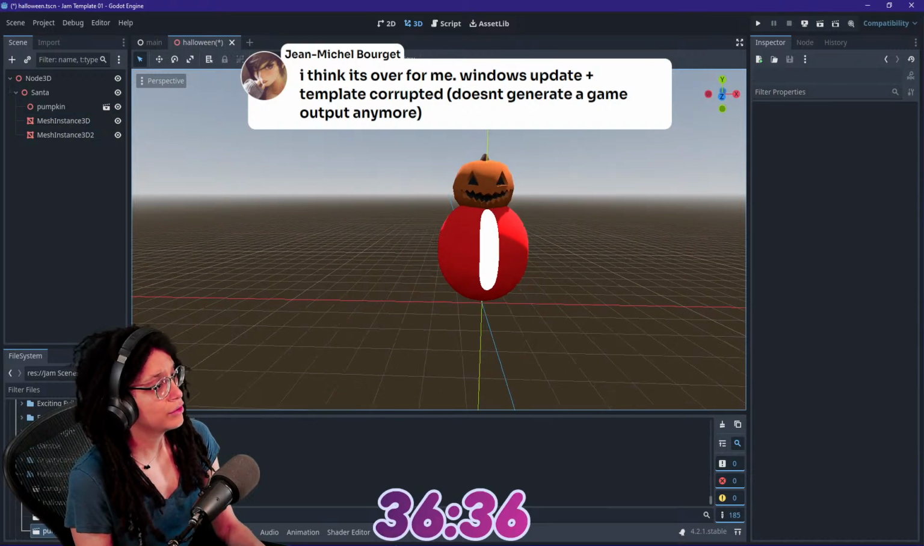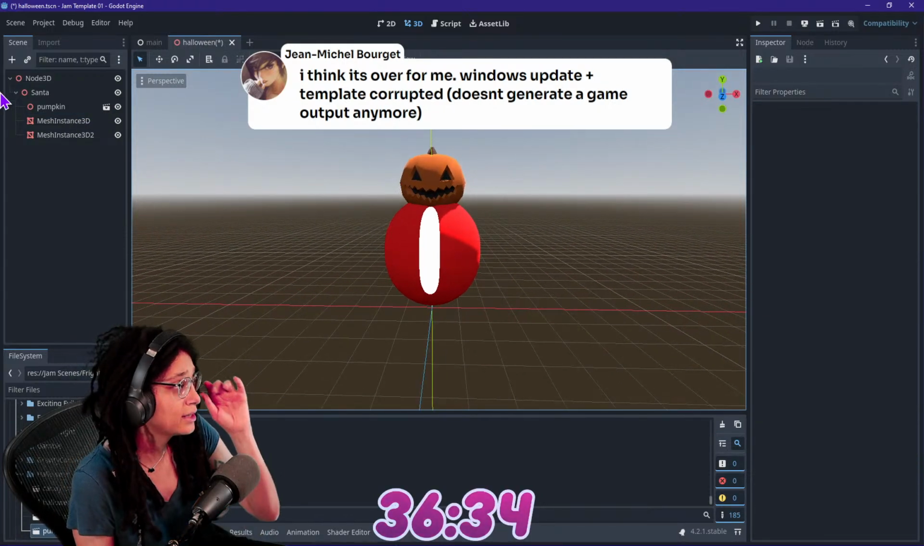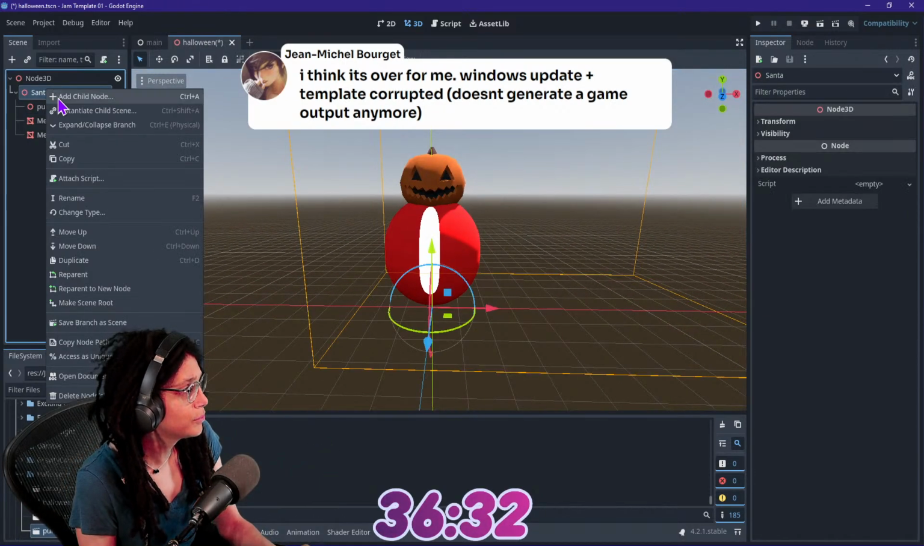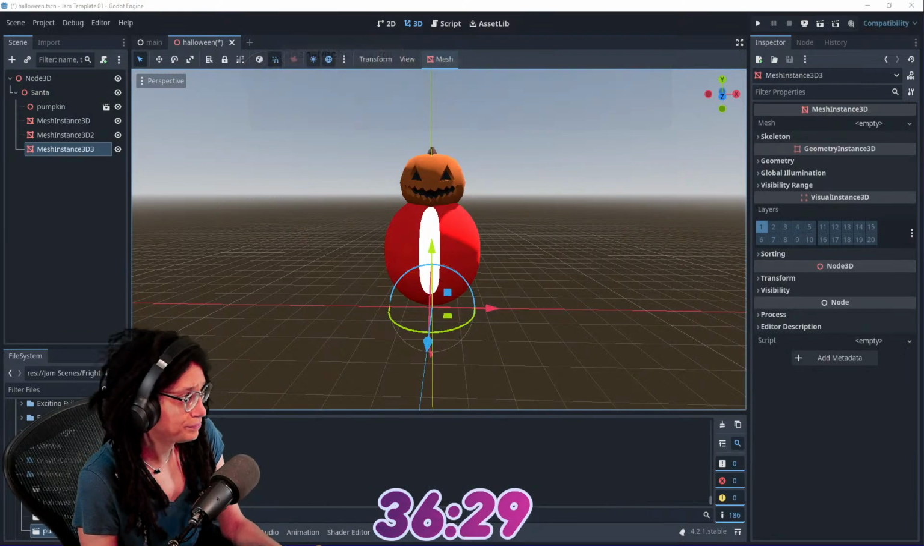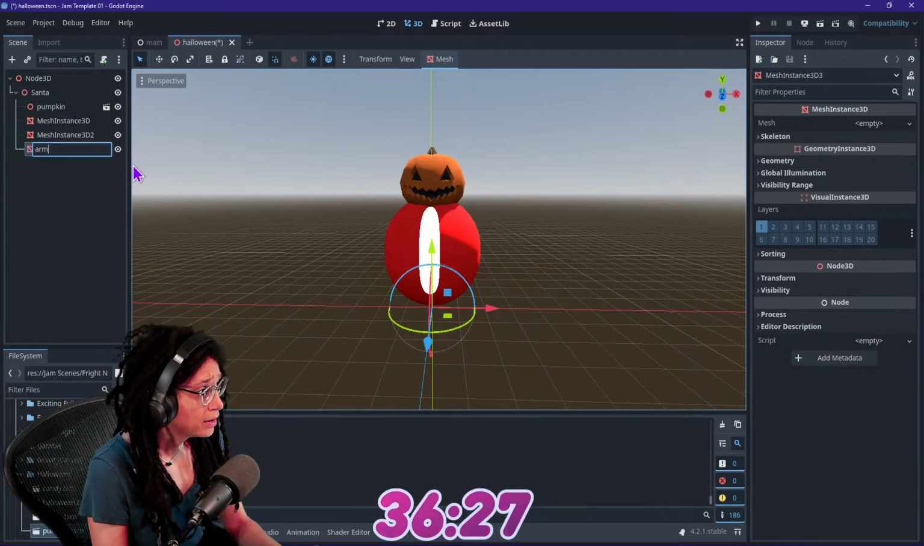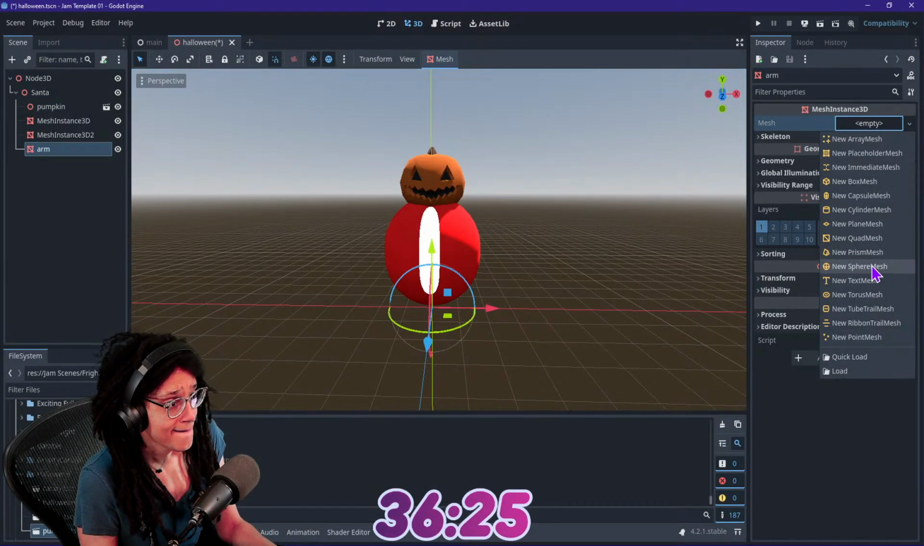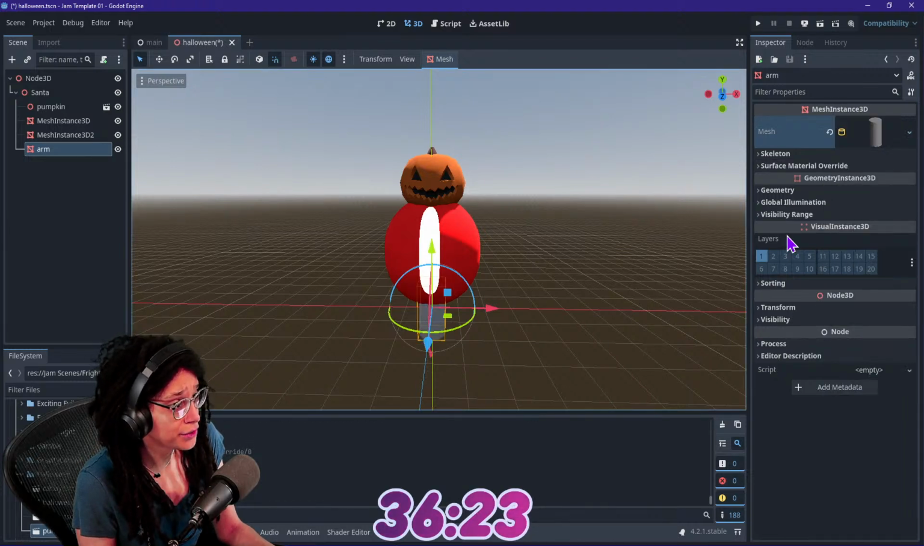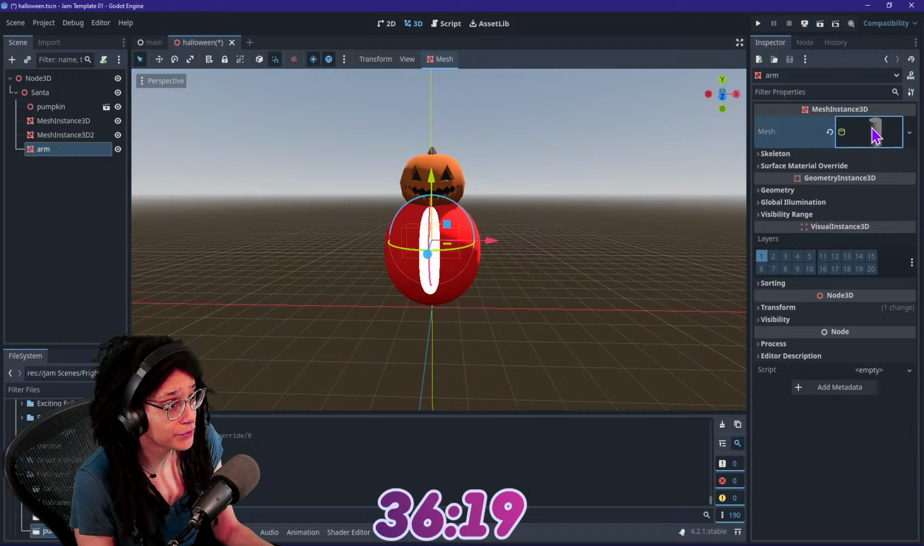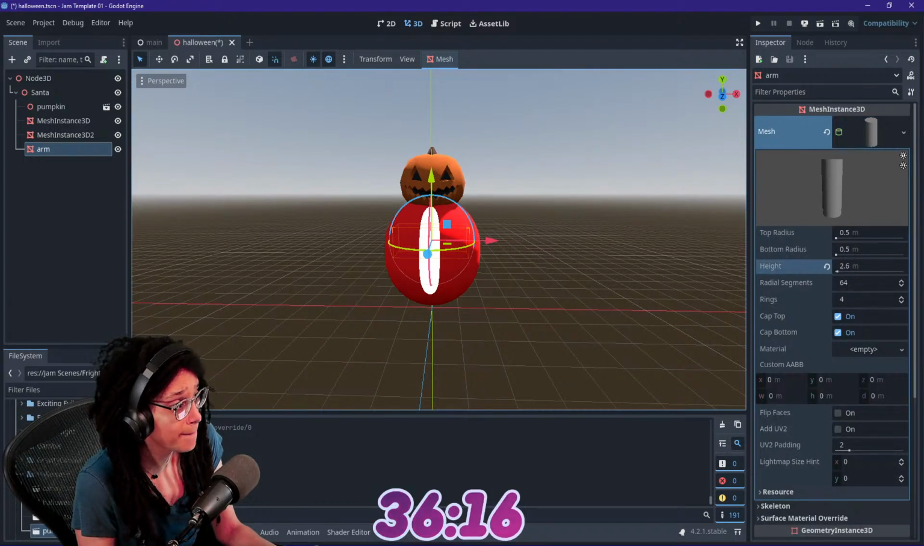Okay. So there's your Santa. What else does Santa need? Arms? Do you want arms, Santa? I can give you an arm. Sure. It's gonna be a cylinder. Do you want a cylinder arm? Just go ahead and stretch it on out. Bam.